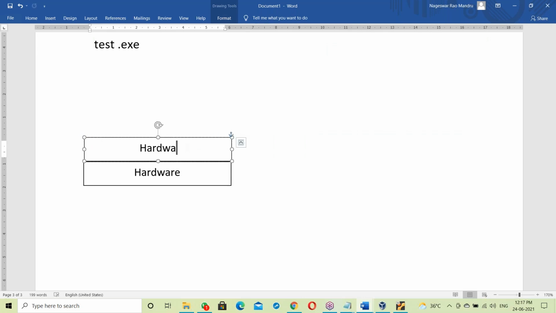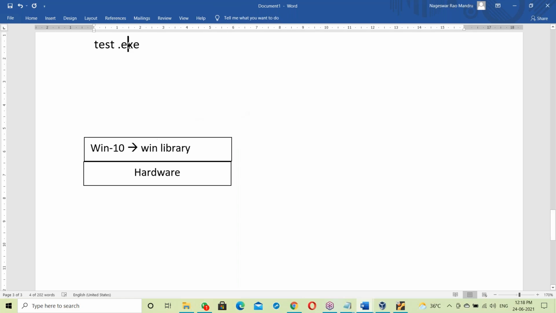So first let us take the Windows platform. The platform is the OS, so it's a Windows OS. What does this Windows OS contain? Suppose Windows 10. It contains the Windows library, the Win library. Now the test.exe file is moving on to the Windows OS.